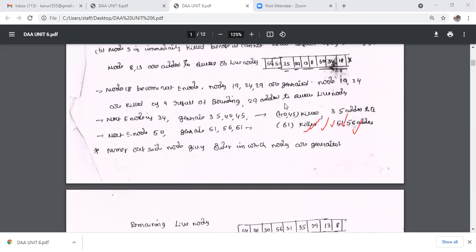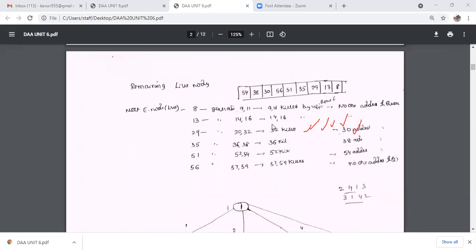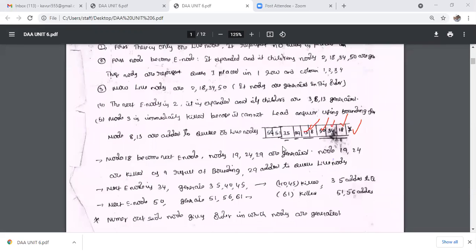39 is placed in the queue. 35 is placed in the queue. Next one is 50. 50 generates 3 children. The 2 children satisfy the criteria function up to this point. So the two, 51 and 56, are placed in the queue.